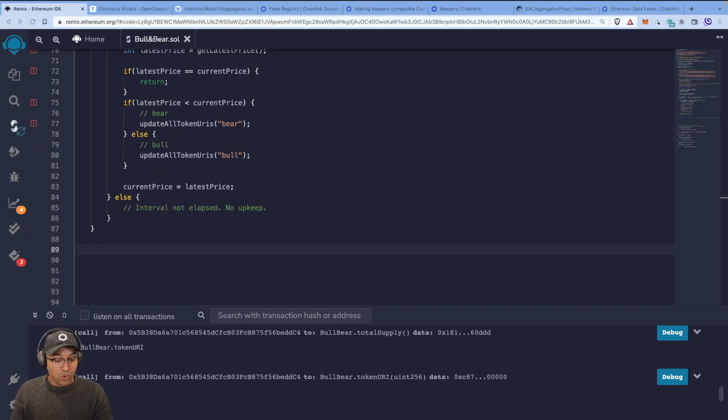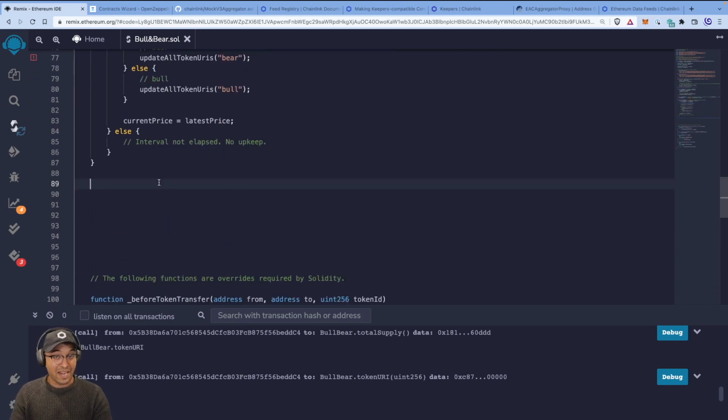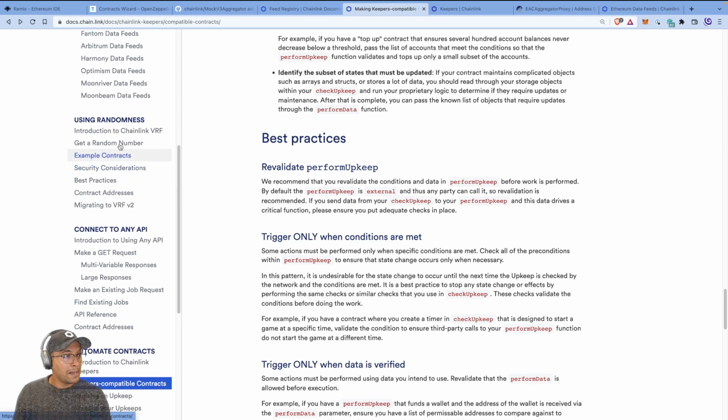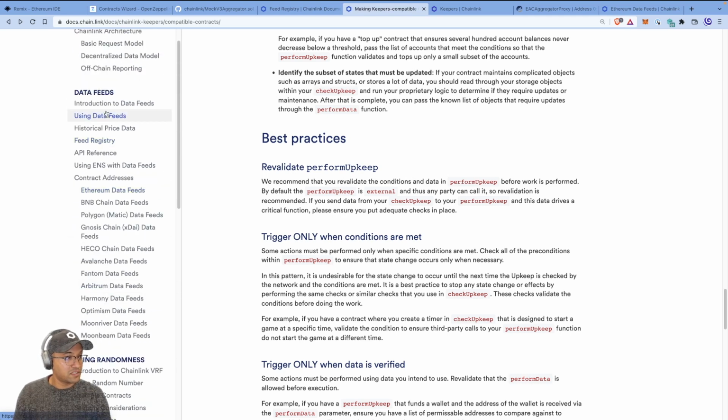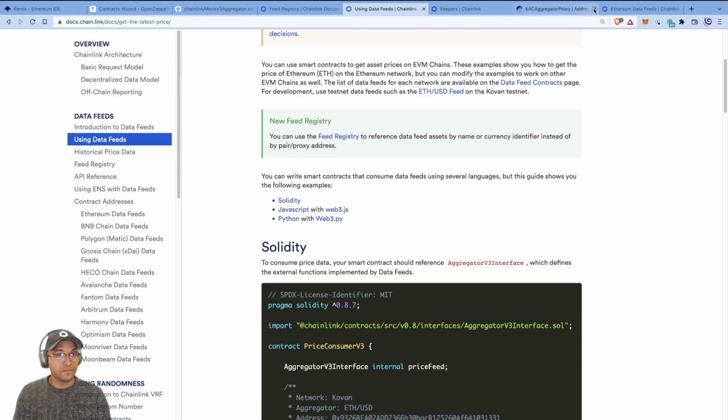Right, so we have that done. Now, we've used get latest price a few times, haven't we? So why don't we implement that? And now we get to actually implement our price feed, or the logic by which we pull out data from our price feed, which is kind of fun. Let me just show you where we can do this as well. So you can go to price feeds using data feeds, and you'll see this here.